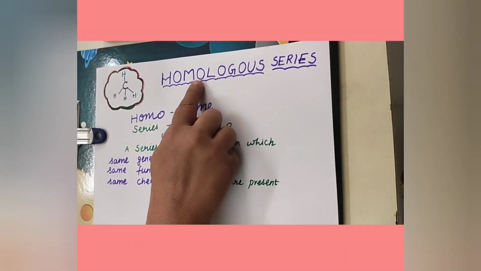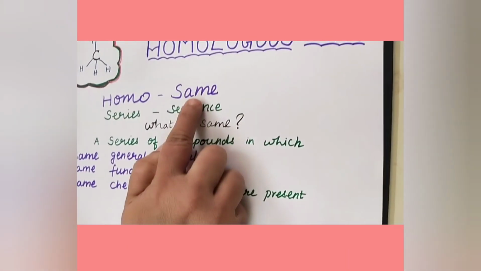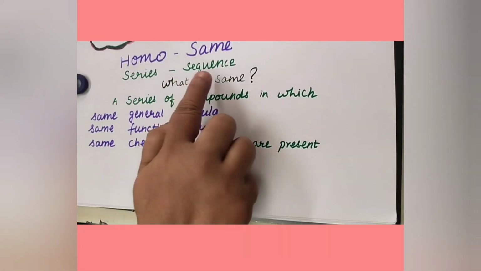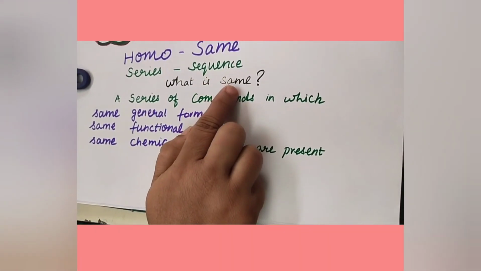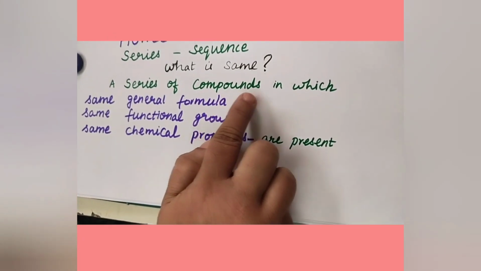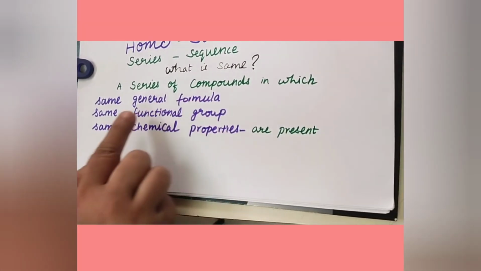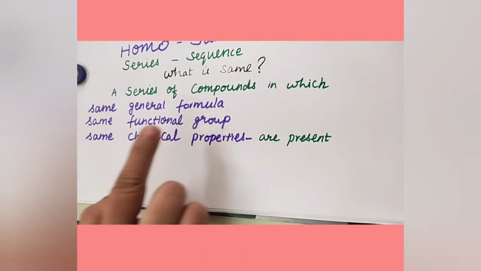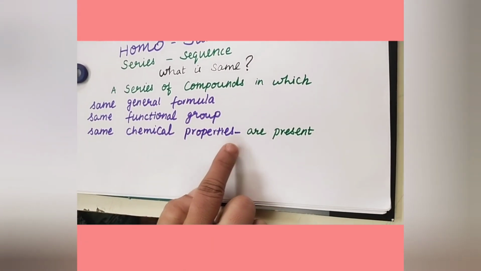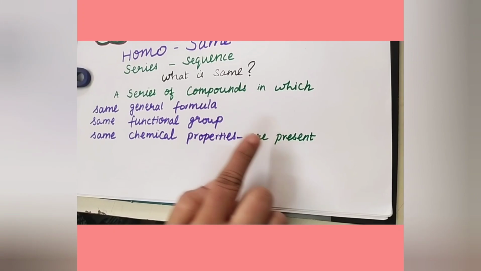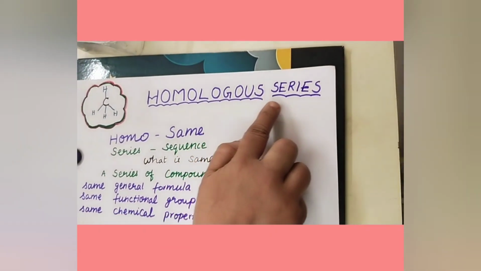Here homo means same, series means sequence. So what is same here? A series of compounds in which the same general formula, same functional group, and same chemical properties are present is called a homologous series.